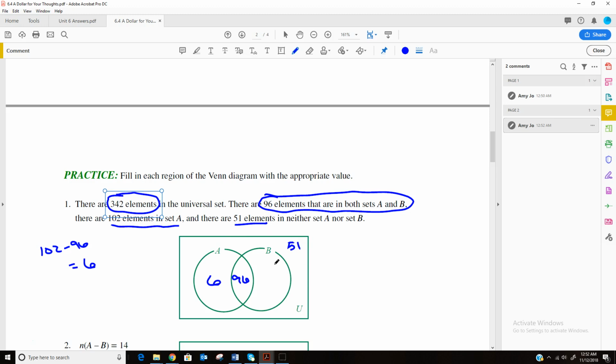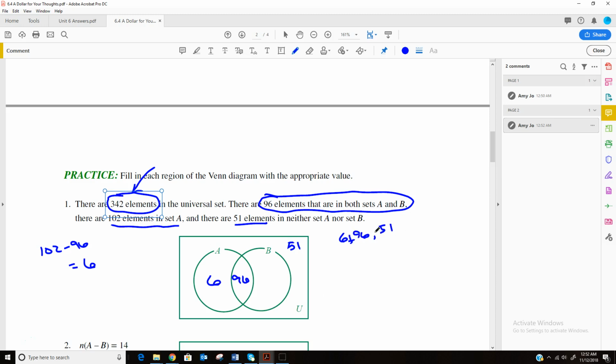So now, how many are in B? There's going to be some elements in B, but we don't know how many until we do a little arithmetic here. So we have to go back where it says that there was 342 elements altogether. Well, we've accounted for 6 that are in A, but not in the intersection. We've accounted for 96 that are in the intersection, and we've accounted for 51 that are outside.